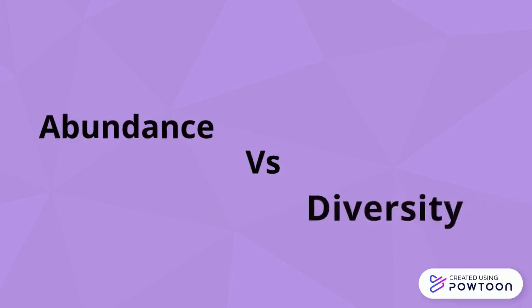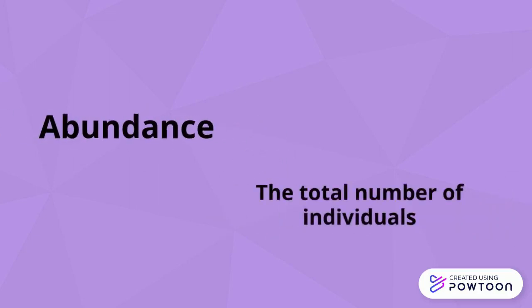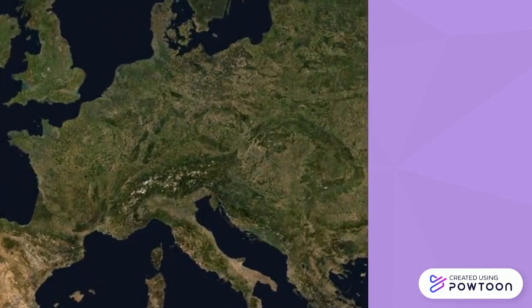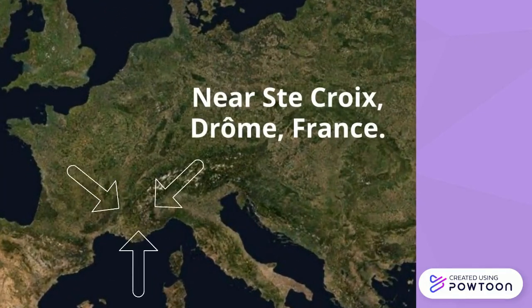First, it's important to note the difference between abundance and diversity. Abundance is just the total number of individuals in an area, but diversity is a function of the number of species and their abundances. This study took place in the Drôme department of France near Sainte-Croix.